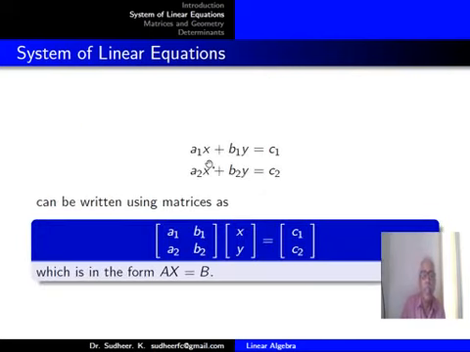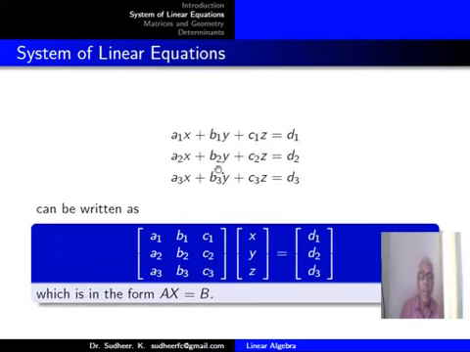Consider the two linear equations a1x plus b1y equal to c1, a2x plus b2y equal to c2. This set of equations can be written in the matrix form as AX equal to B, where capital A is the matrix a1 b1 a2 b2, capital X is the column matrix x y, and capital B is the column matrix c1 c2.